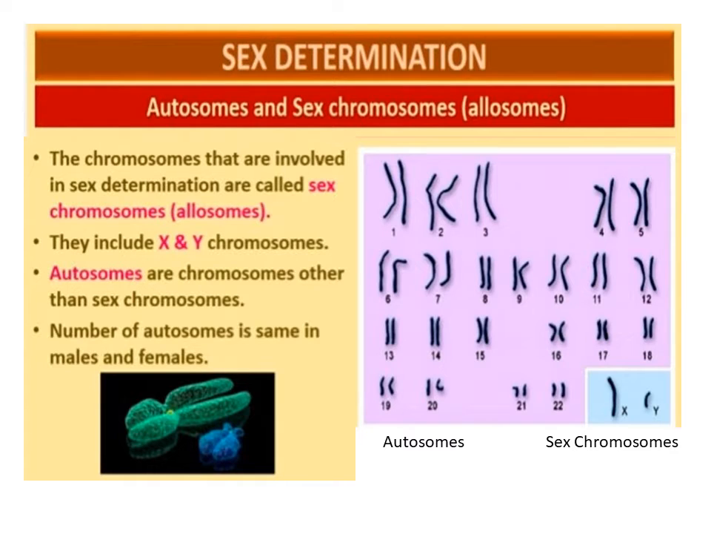Autosomes and sex chromosomes or allosomes. The chromosomes that are involved in sex determination are called sex chromosomes or allosomes. They include the X and Y chromosomes. Autosomes are chromosomes other than sex chromosomes. The number of autosomes is the same in males and females.